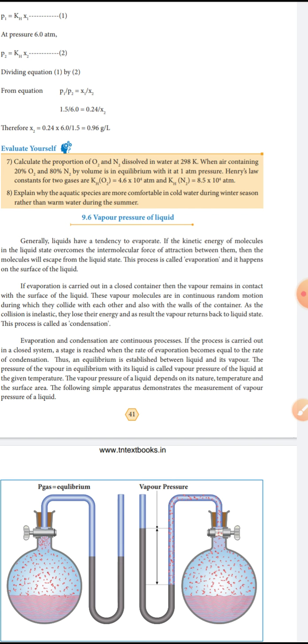If the process is carried out in a closed system, a stage is reached when the rate of evaporation becomes equal to the rate of condensation. The pressure of the vapor in equilibrium with its liquid is called the vapor pressure of the liquid at a given temperature. What is meant by vapor pressure of the liquid at a given temperature? The pressure of the vapor in equilibrium with its liquid. The vapor pressure of the liquid depends on nature, temperature and surface area.